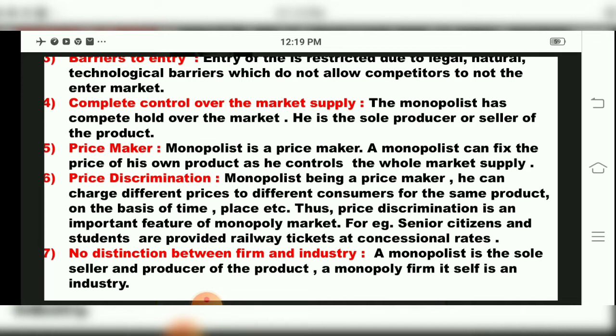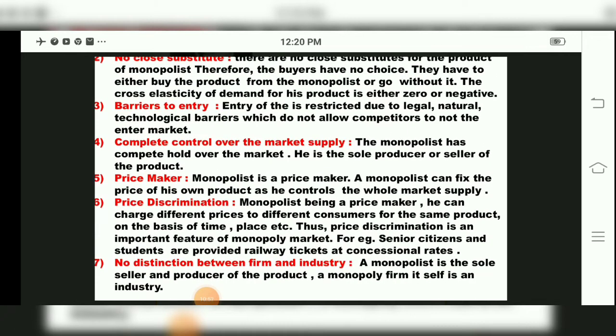So for a monopolist, we cannot have a distinction between firm and industry, children. We cannot differentiate it. Why? Because he is the sole seller, the single seller, and he only is the producer of the product. So a monopoly is itself a firm, and we can also call it an industry.